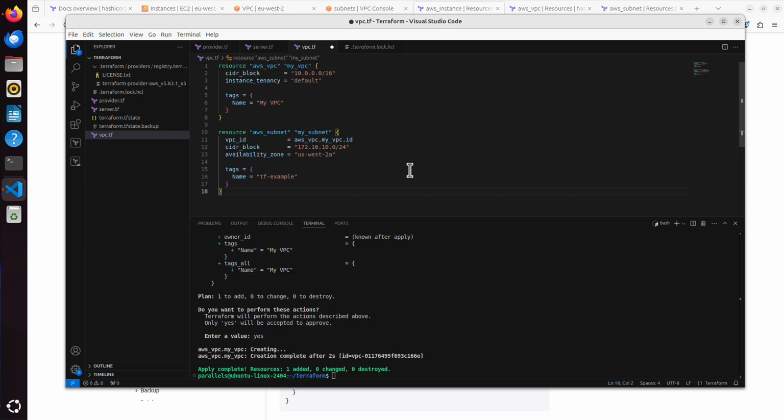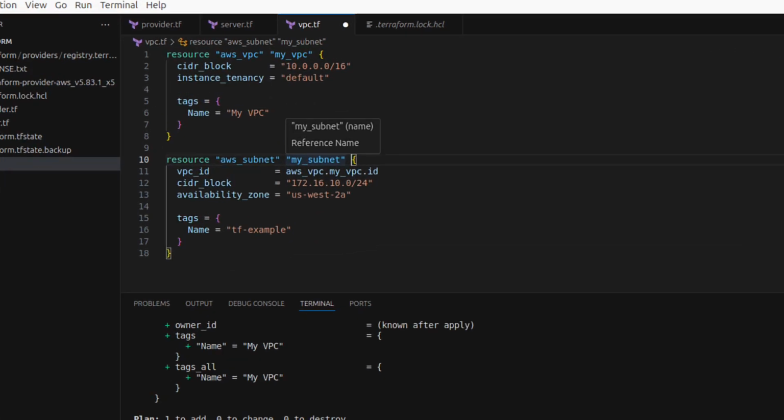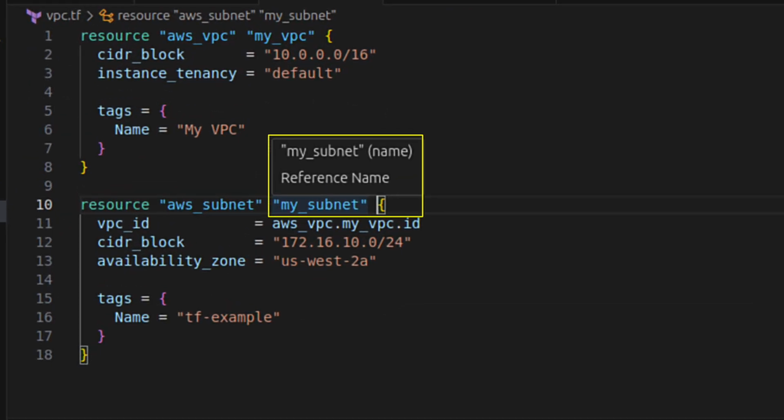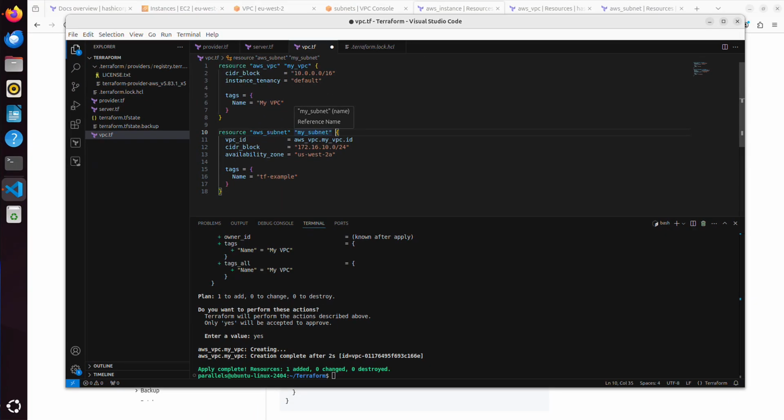We added a subnet here, configuration, and it's called my subnet. That's fine, we can leave it. We can call it whatever we want. But where is this name even used? If I hover over, it says reference name. This reference name, for example, this my subnet, is used if we have to reference this resource in some other resource. And look, it already happens here in this line.